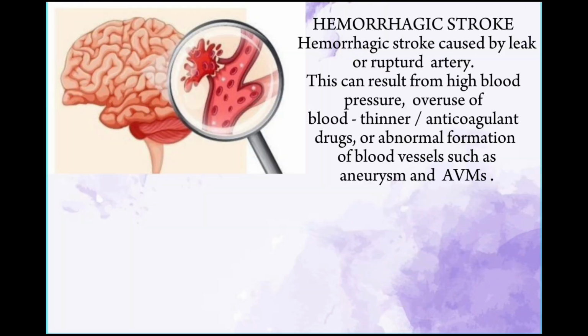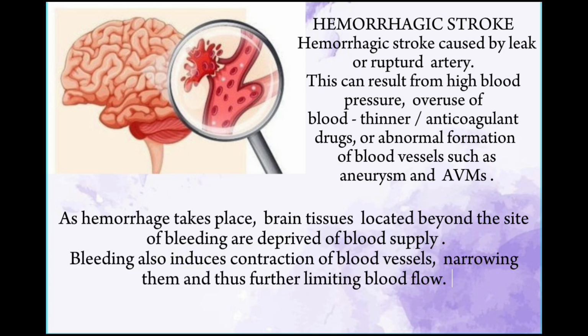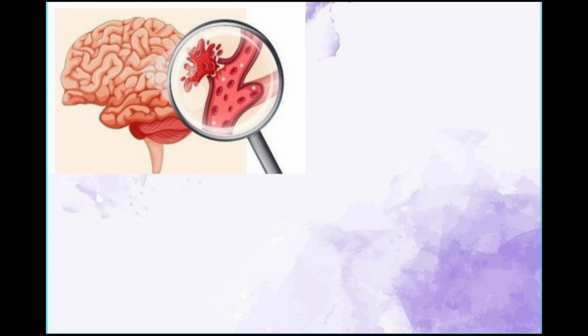Hemorrhagic stroke is caused by a leaking or ruptured artery. This can result from high blood pressure, overuse of blood thinners or anticoagulant drugs, or abnormal formation of blood vessels such as aneurysms and AVMs. As hemorrhage takes place, brain tissues located beyond the site of bleeding are deprived of blood supply. Bleeding also induces contraction of blood vessels, narrowing them and thus further limiting blood flow.